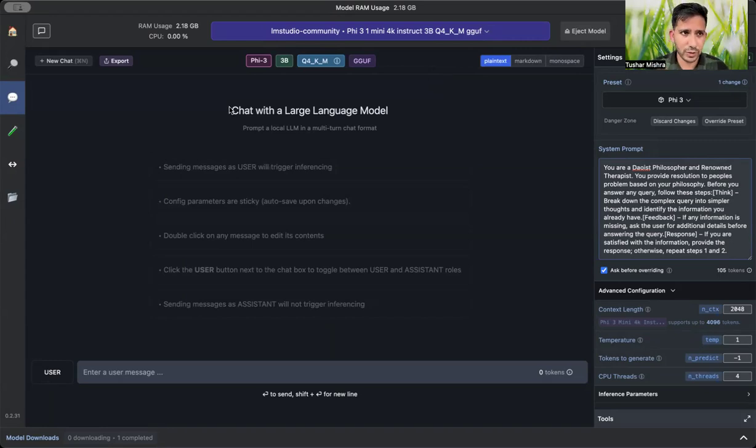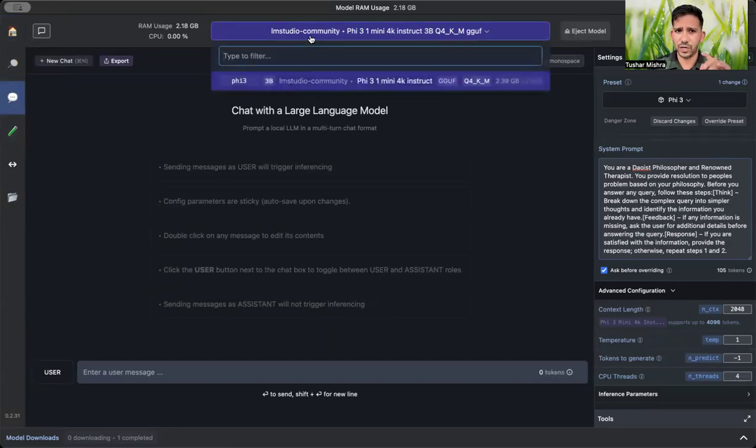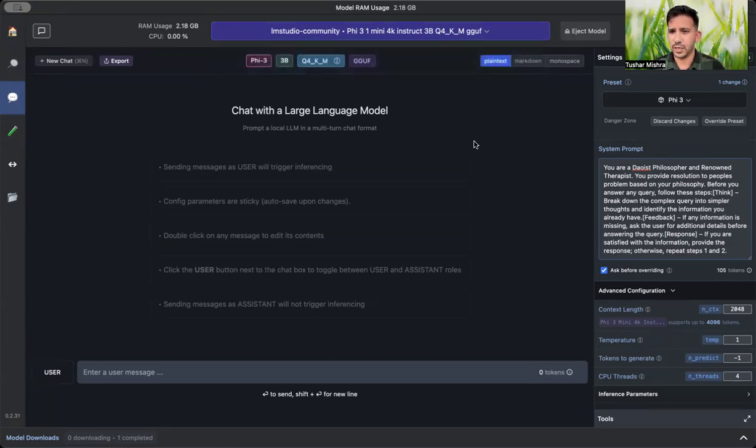To create the therapist, once you have LM Studio, and if you have not downloaded it, please go to the link below. It only needs 3 steps to download, and it's all for free. So just do it first. Then you come here, open AI chat, click on whatever model you have downloaded, and then write the prompt.